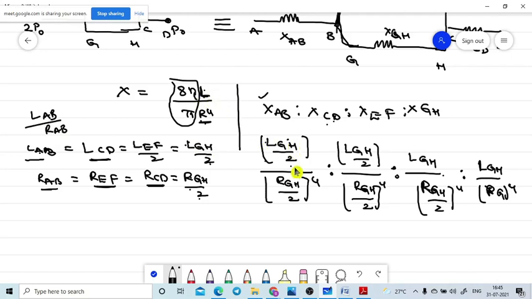In terms of R of GH I am writing, because the variation in the two terms is the GH tube only. That's why in terms of GH I am writing everything.